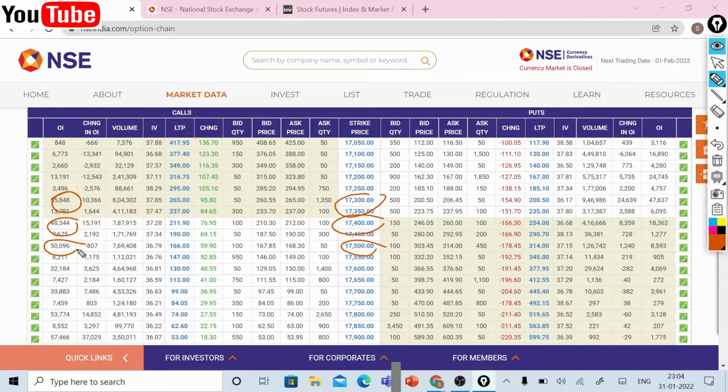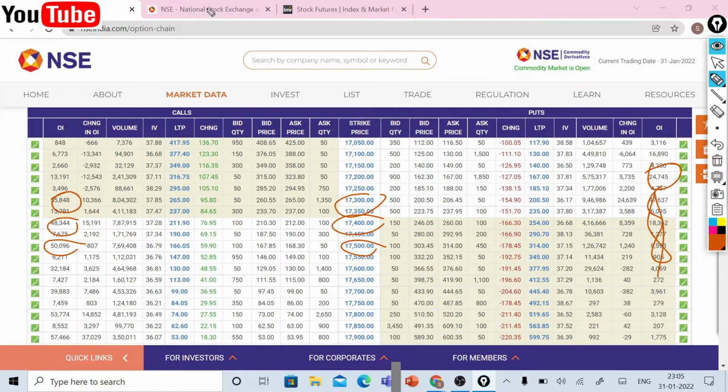So you see on the downside, hardly there is any open interest build up at all. So it is suggesting that market has got very high resistance at 17,500. So mostly the option chain looking at Nifty, it is suggesting a fall below 17,500. Yeah, so this is from the option chain.